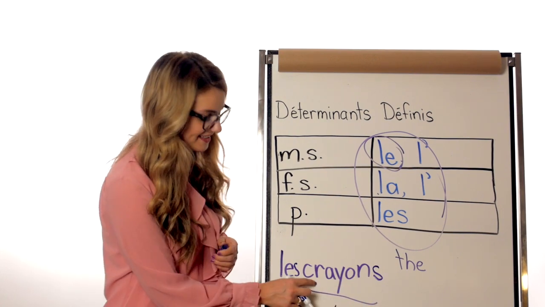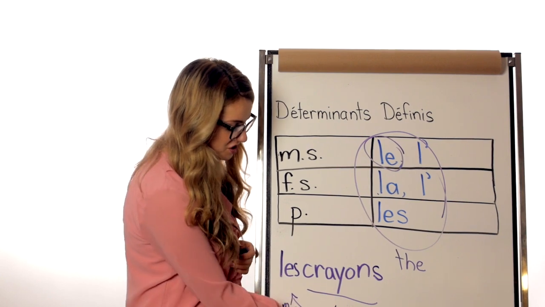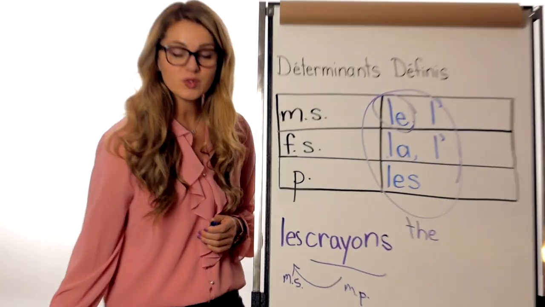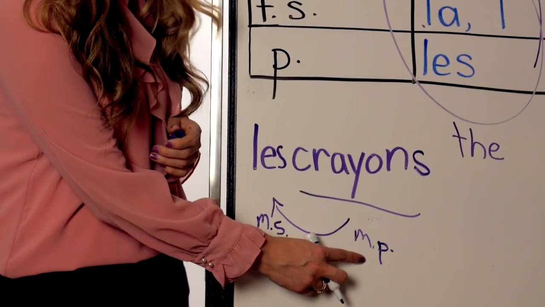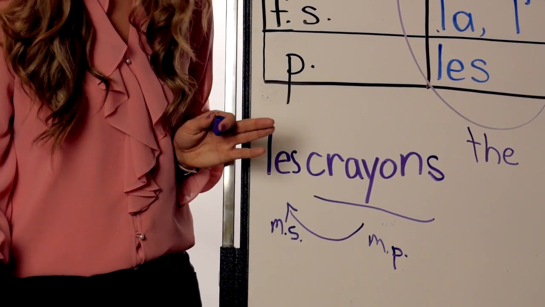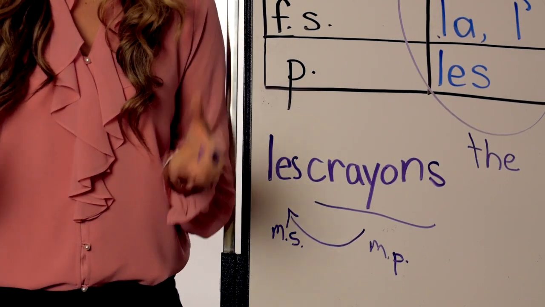So, again, crayon is always masculine. That doesn't change. The only thing that changes is the nombre, which is now pluriel, because we have 2 or more. So anytime you have 2 or more objects for the nom, then it becomes pluriel.